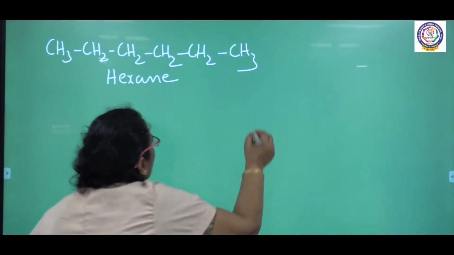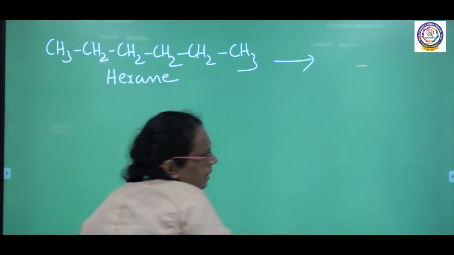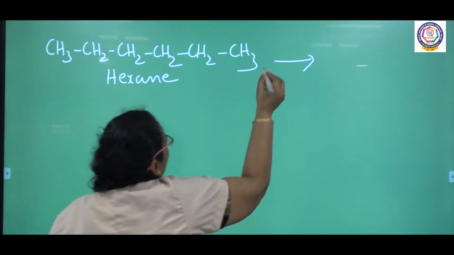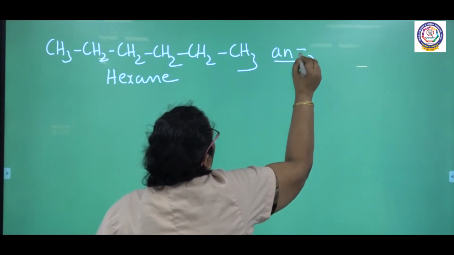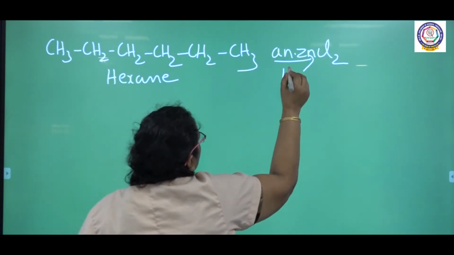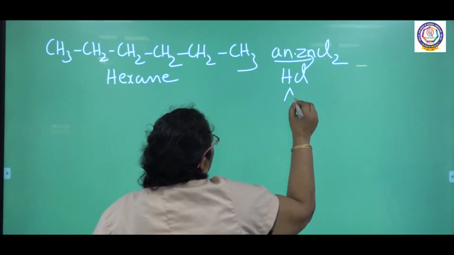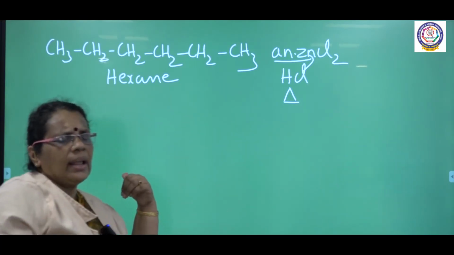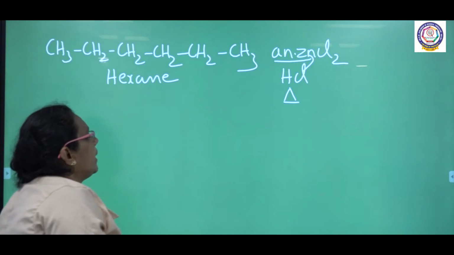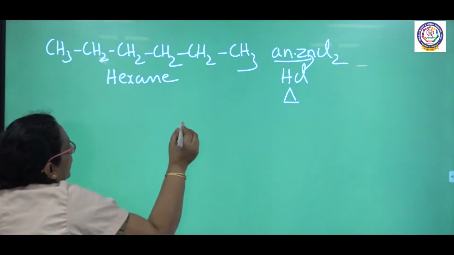Hexane. What I am doing here is converting it into isomers. I am going to get 2 different isomers of hexane. So what is the reaction condition? I am going to take anhydrous zinc chloride and HCl, with heating. When alkanes are heated with anhydrous zinc chloride and HCl, I am going to get 2 different types of isomer.